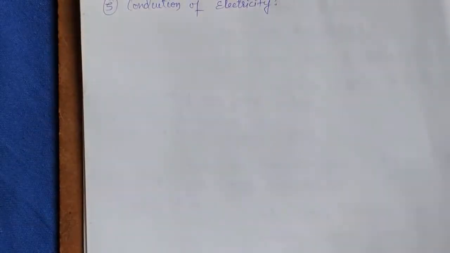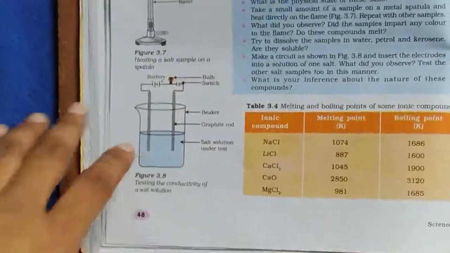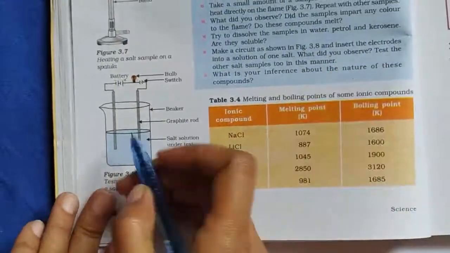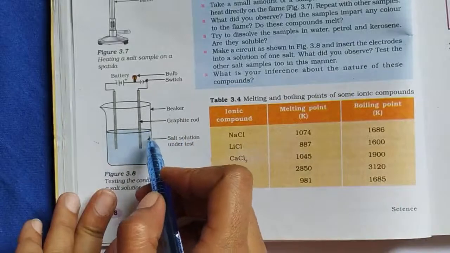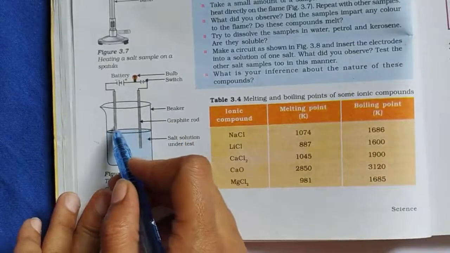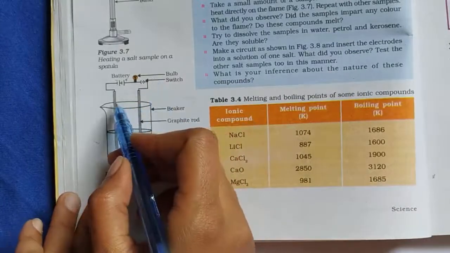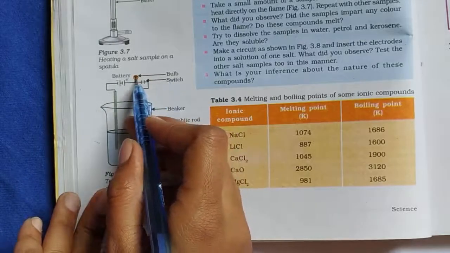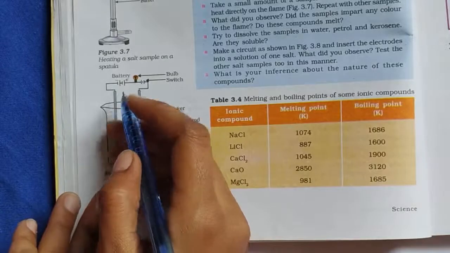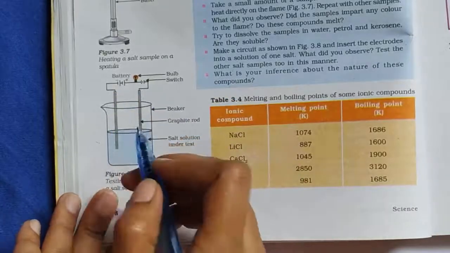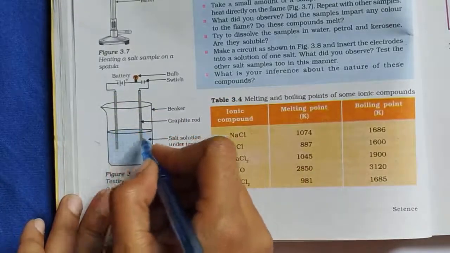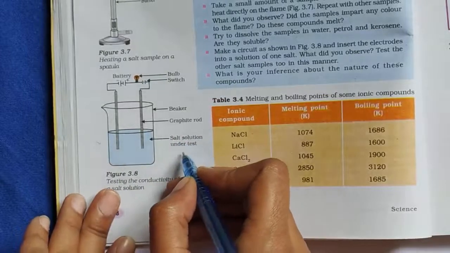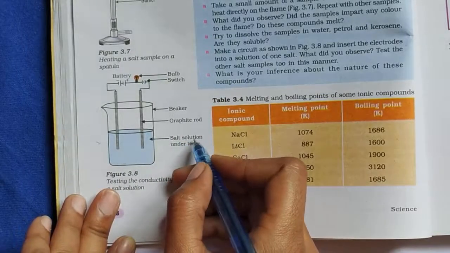Children, see here, we have to perform an activity. Here is a beaker. Inside this beaker, 2 graphite rods are placed. These 2 graphite rods are connected to the battery via a switch and bulb. One is the cathode and another one is the anode. In this beaker we are placing the salt solution of an ionic compound.